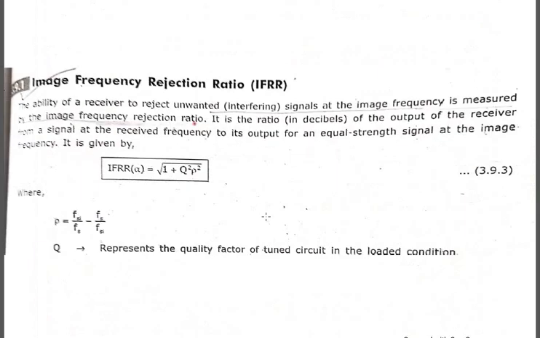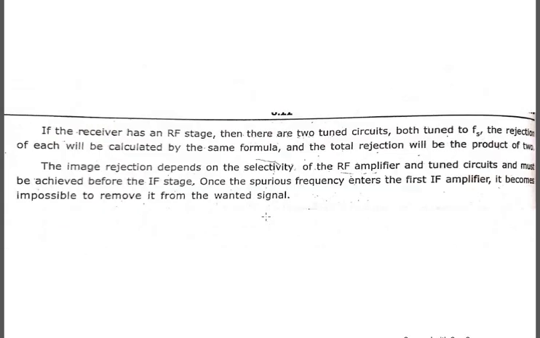If the receiver has an RF stage, then there are two tuned circuits, both tuned to the signal frequency, that is Fs, and the rejection of each is calculated by the same formula, and the total rejection is the product of the two. I hope you are clear.